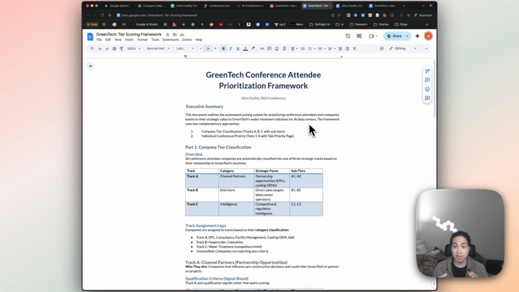Based on that categorization, which the automation does automatically, I'm also scoring them based on a rubric that I've laid out here. Based on that rubric, it tiers and provides a relevant score between 1 to 10 of each of these companies that are coming to the conference so that the client knows who are the most high priority targets to talk to. And this is how I was able to get from 800 different attendees that are coming to 73 high priority targets based on this scoring rubric.